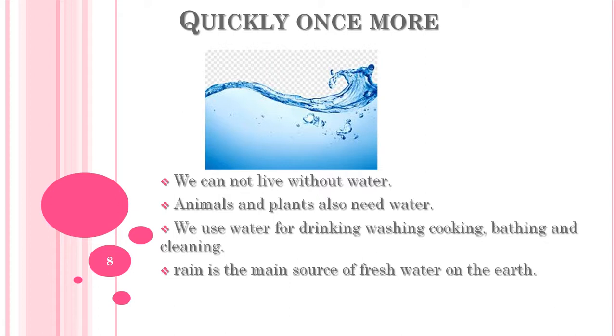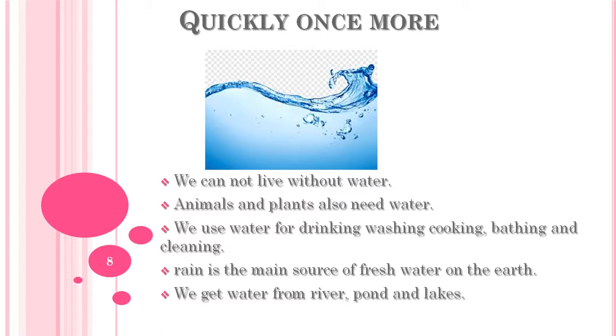Yes, if you want fresh water, even if we are using an RO system, isn't it? There are also some chemicals mixed in. But if you are drinking rain water, that is pure mineral water. So that is the main source of fresh water on the earth, and you have to keep it in your mind.